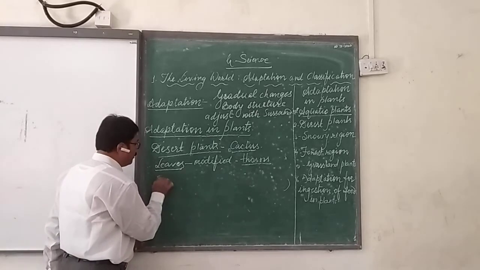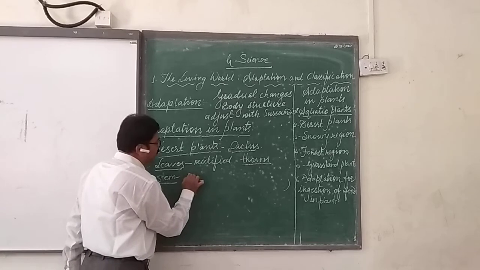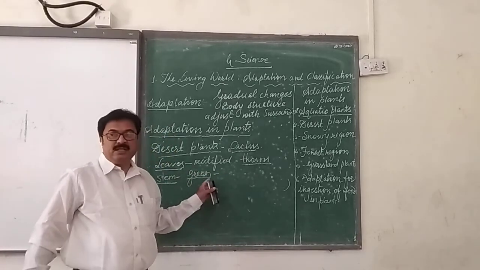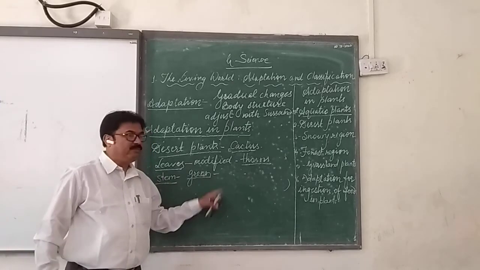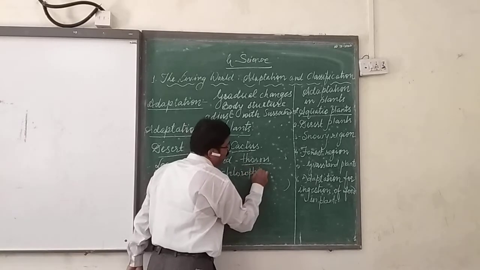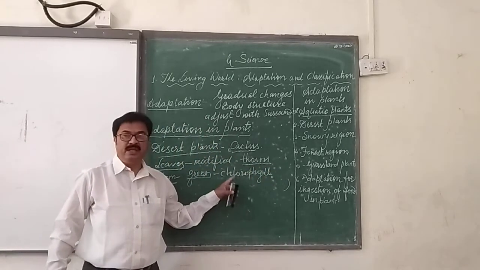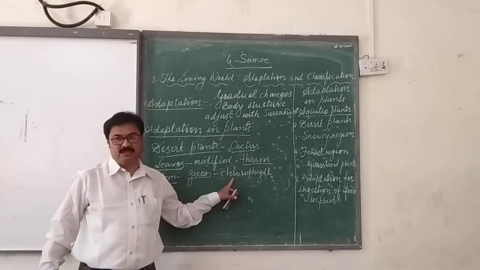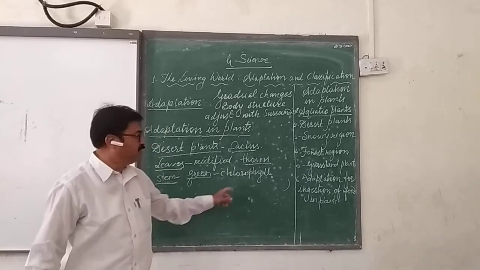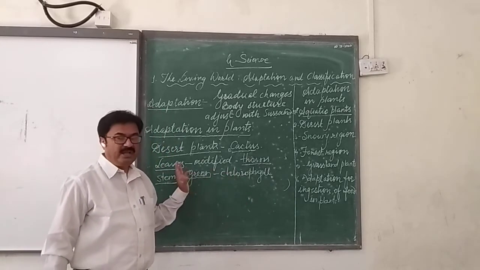Second is about the stem. If the stem is observed, then it is greenish in color. It is greenish in color because of the chlorophyll. Chlorophyll, everybody knows, is the green pigment which helps in the process of photosynthesis, by which they can prepare their food. And the food material prepared by the plant is useful for them for various metabolic activities.